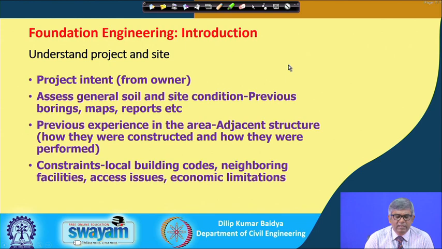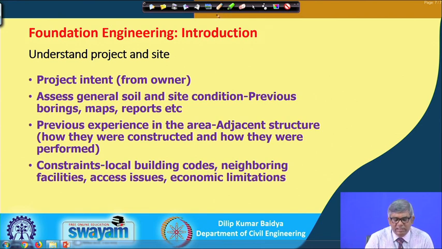Then, understanding the project and site, under that, what you should look for. This is the one, actually: project intent. That means, if you get a project, then you have to know what the project is. That means from the owner, whether it is a residential building, a commercial building, or something else, that project intent is to be learned first. Then assess general soil and site condition. That means you will get that from previous borings, maps, reports, nearby structures, etcetera.